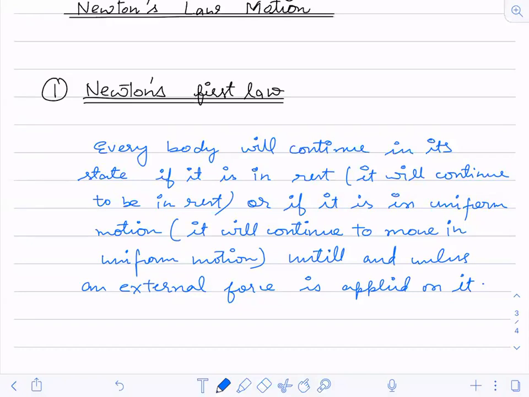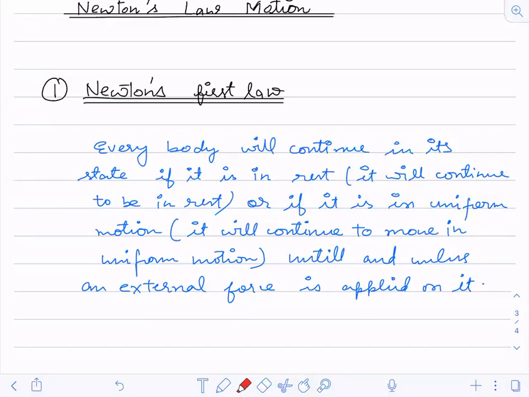The first law states that every body will continue in its state if it is in rest, or if it is in uniform motion, until and unless an external force is applied on it. If an external force is applied, a body in rest can start to move, a body in uniform motion can come to rest, or you can change its direction, or its velocity. Both things can happen simultaneously.